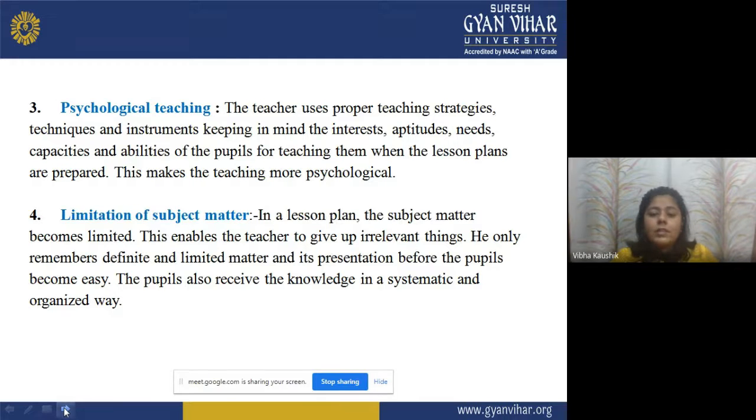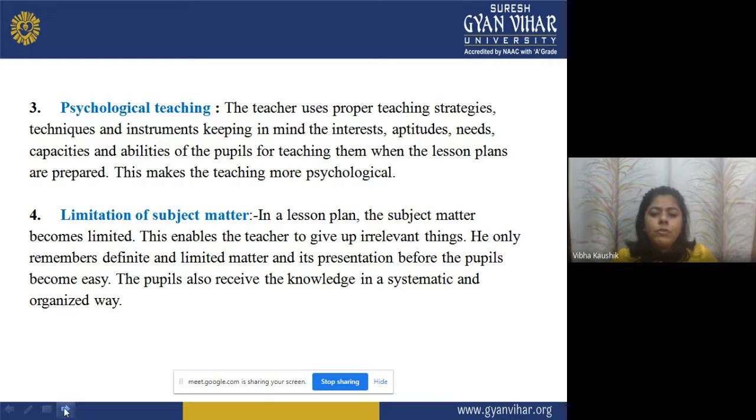Limitations of subject matter. In a lesson plan, the subject matter becomes limited. This enables the teacher to give up irrelevant things. When everything has been planned, this planning helps the teacher to give up the irrelevant things. He only remembers definite and limited matter, and its presentation before the pupil becomes easy. It becomes easy for the teacher to present the matter before the students when he has the full plan.